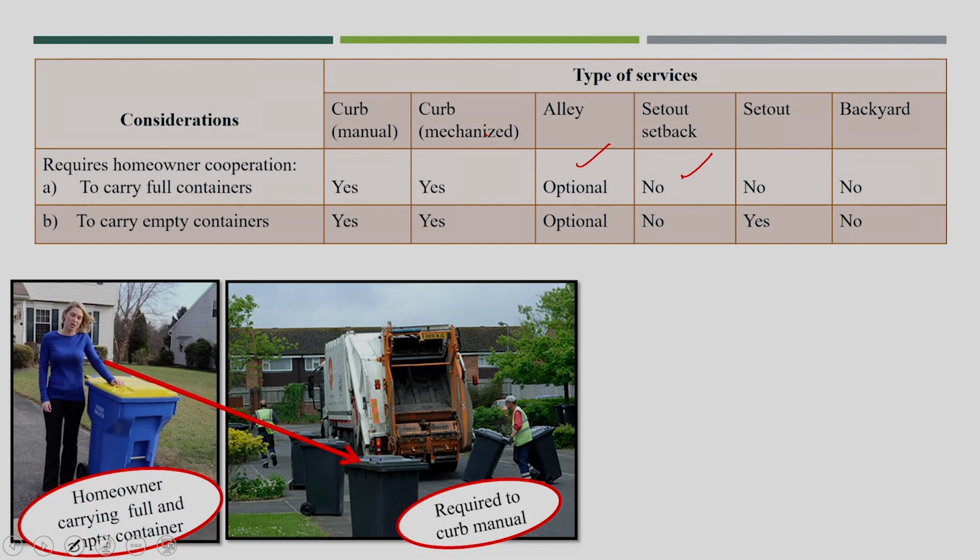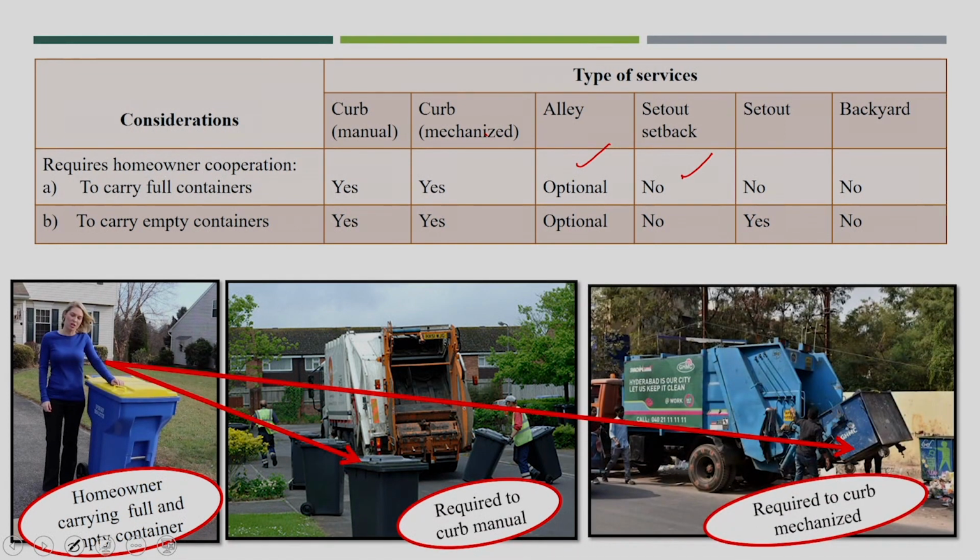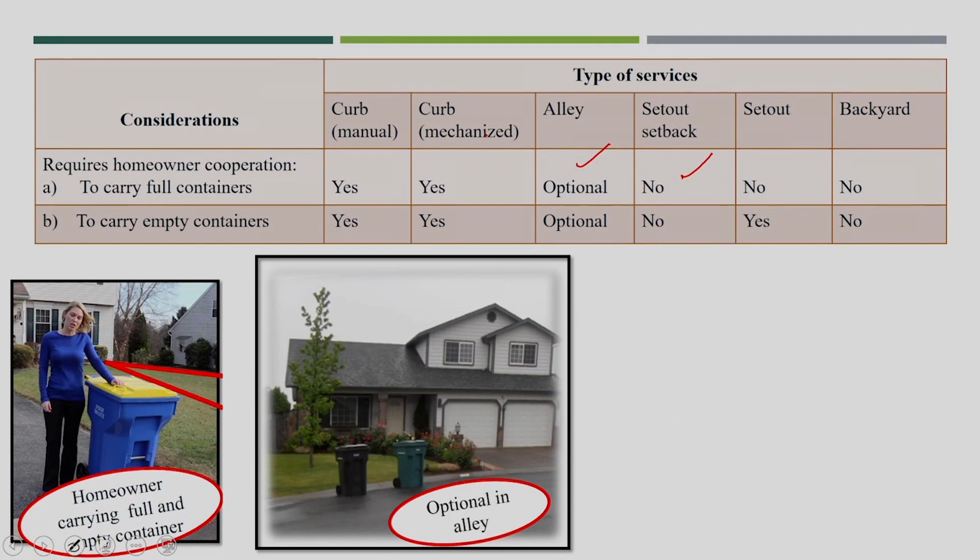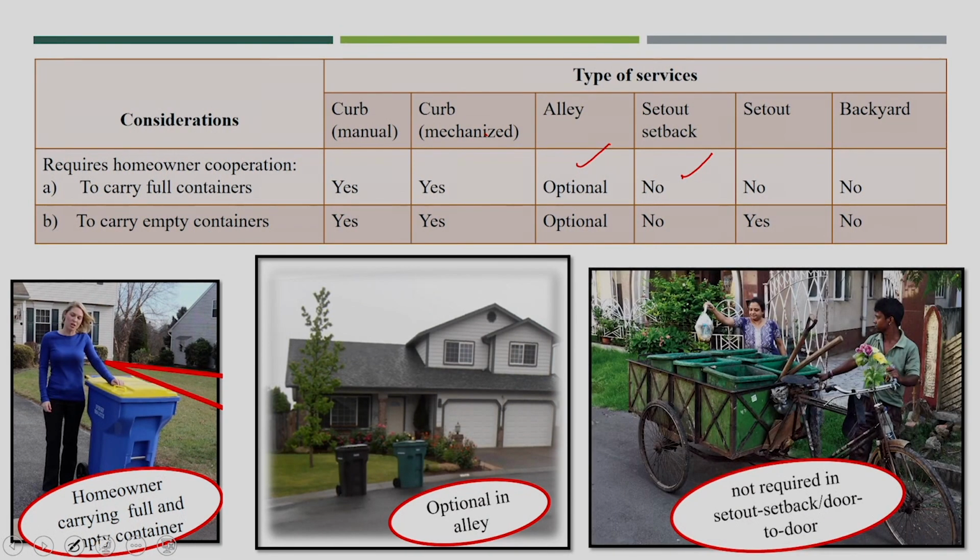So, here house owners are carrying full and empty containers, and in that case cooperation is required in the manual curb. For the mechanical services, mechanical unloading of the waste is optional in LA and not required in set out setback service, but at least you are seeing some house owners disposing the waste.